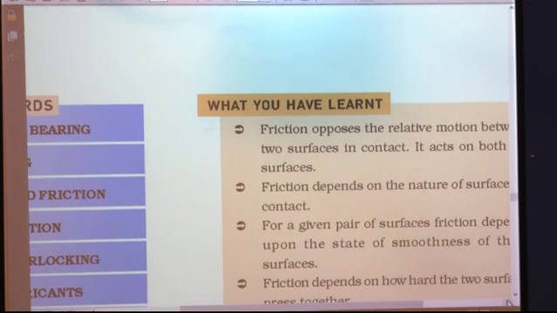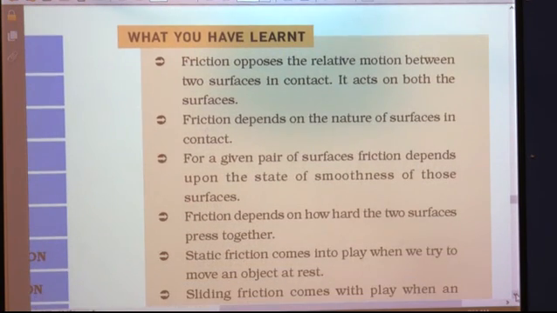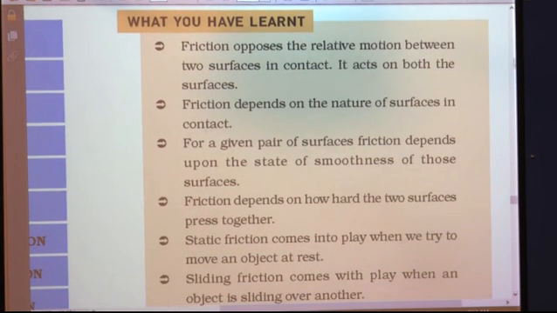Liquids and gases are called fluids because they have the tendency to flow. Because of this property, they can flow, so they are called fluids, and the friction by fluids is called drag.